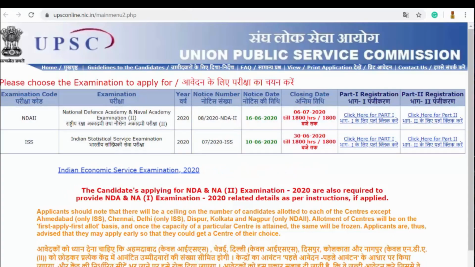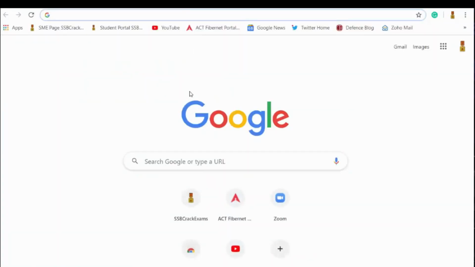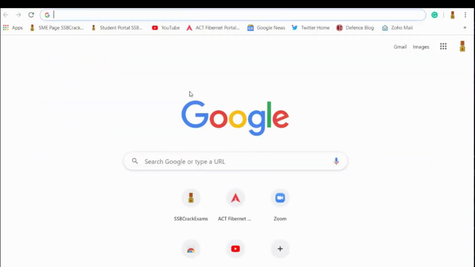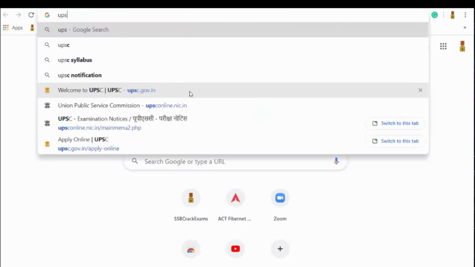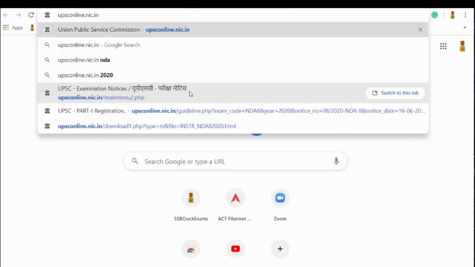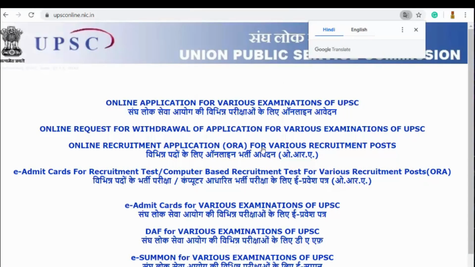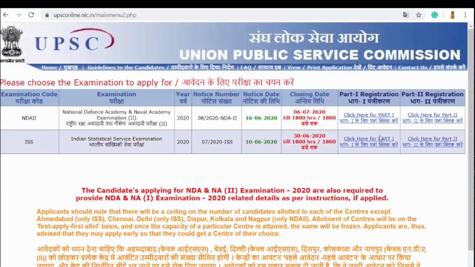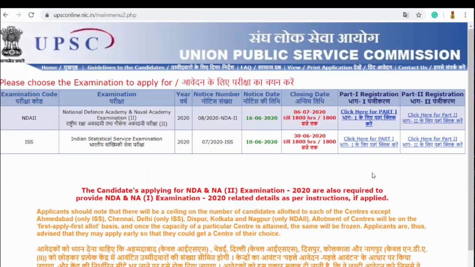There is also another method. You can directly go to upsconline.nic.in. Even if you go through this website, you will reach the same important page. Here you can click on the first option, online application for various examinations of UPSC. In this procedure also, you reach the same page, so I will go through only one of them.